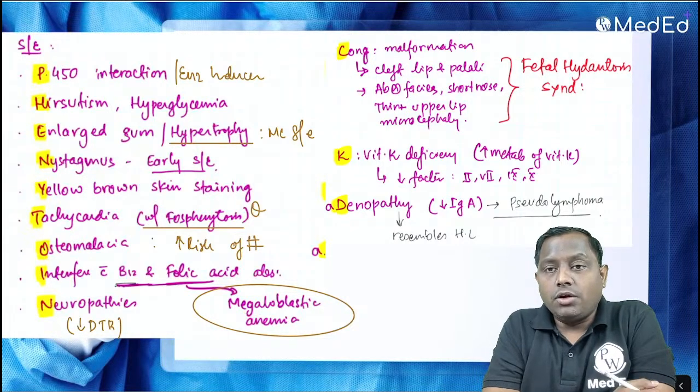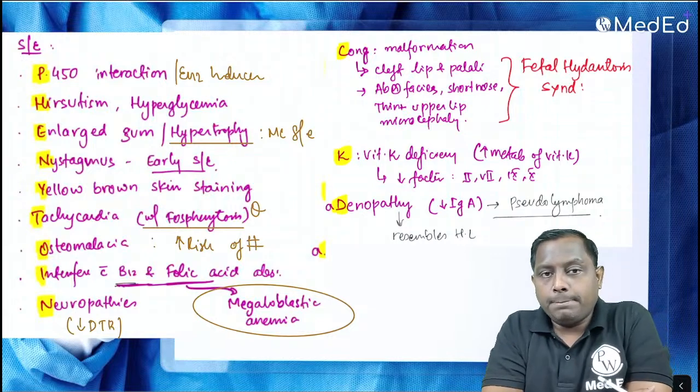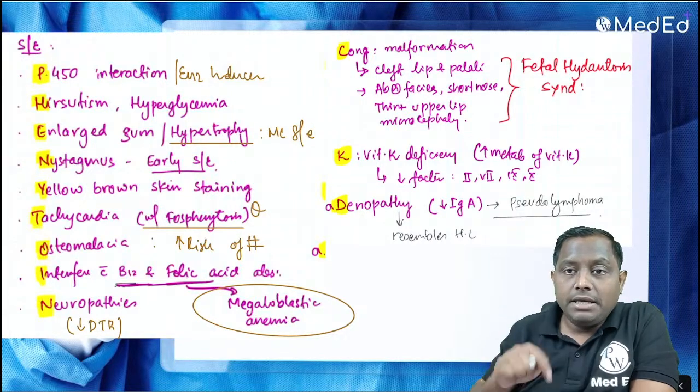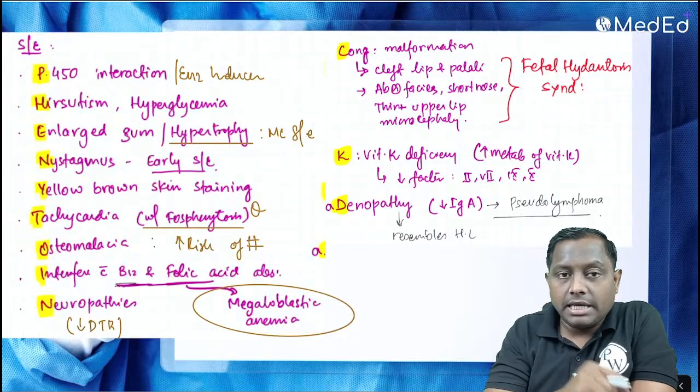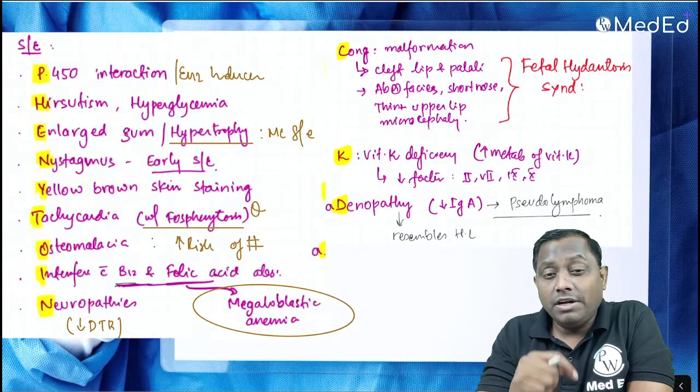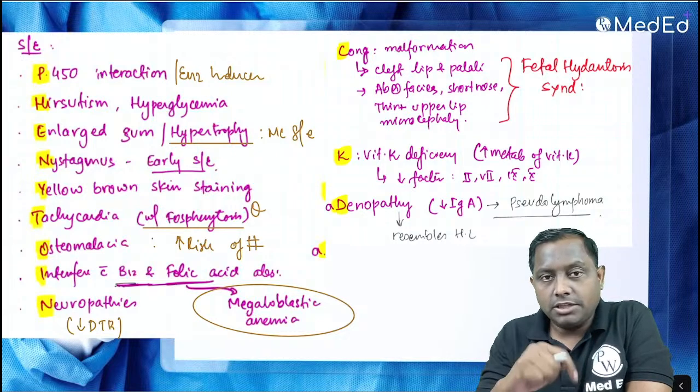Okay, so phenytoin's side effects are like phenytoin itself. Important: which anti-epileptic drug increases the risk of fracture? This is the one drug I just told you about. Which anti-epileptic drug will decrease the deep tendon reflexes? That is going to be this one.